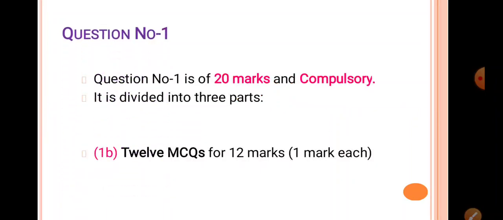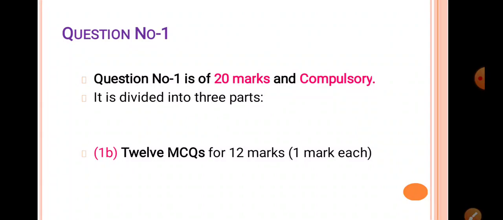Question number 1 is compulsory and carries 20 marks, and it is divided into 3 parts: 1A, 1B, and 1C. 1A is the fill in the blanks, 1B is the MCQs and 1C is the one sentence answer question.